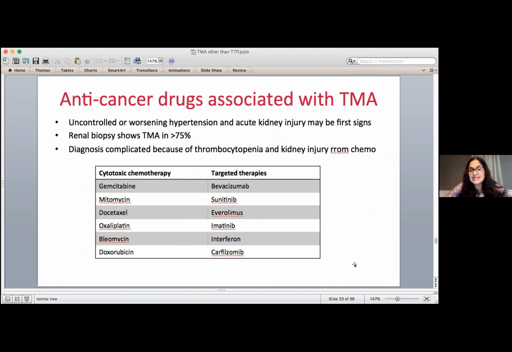Now, anti-cancer drugs, when they cause TMAs, they often show up first with some kidney problems and uncontrolled blood pressure. These patients often end up getting biopsies that show TMA in their kidneys. And like I just talked about, diagnosis can be a little bit complicated. This here is a list of medications that are commonly associated with TMA. Nobody ever needs to memorize this. We always look it up.